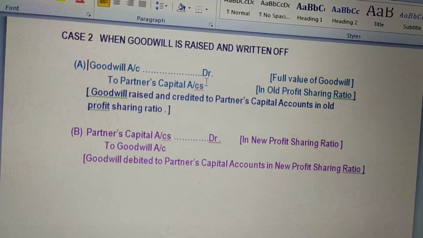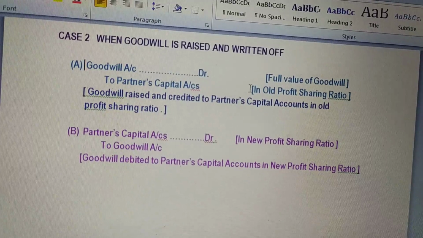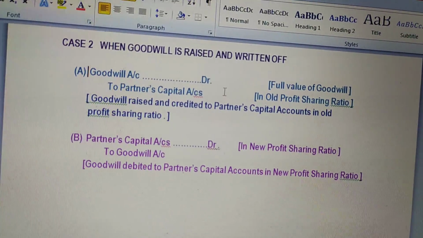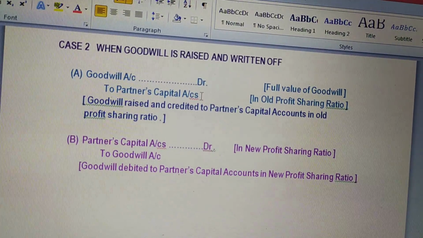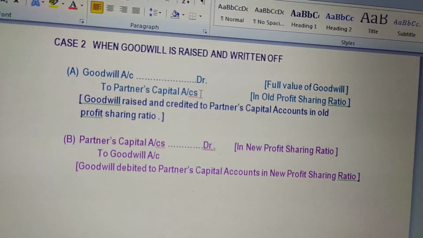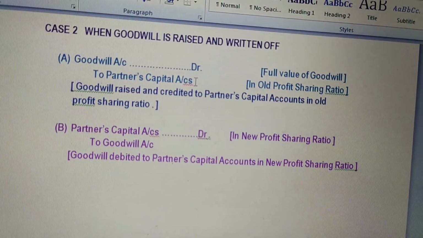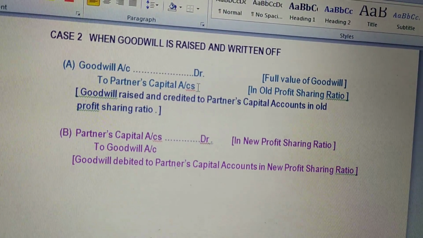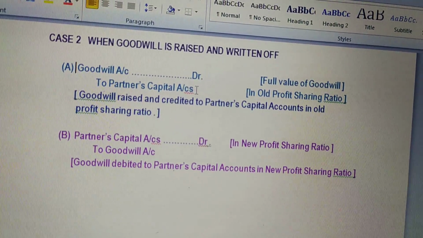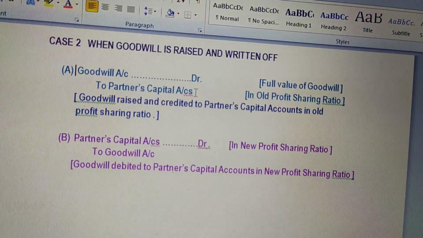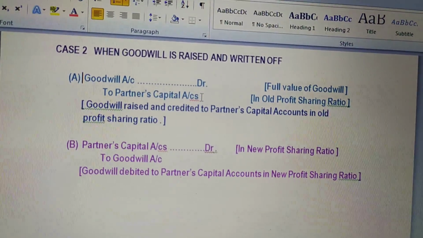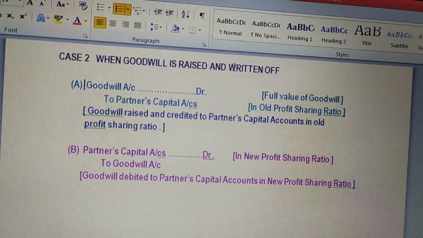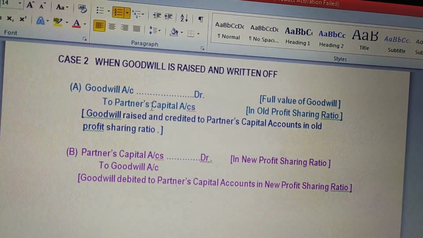And in which ratio will you distribute? Yes, in the old profit sharing ratio. Whatever their old profit sharing ratio is, in that ratio you need to credit the partners' capital accounts. Suppose A and B are partners and their ratio is 2:1. So 2/3, 1/3, you will credit the accounts of the partners. So that is the first entry. Now it is written here, written off. The raised entry we are done.